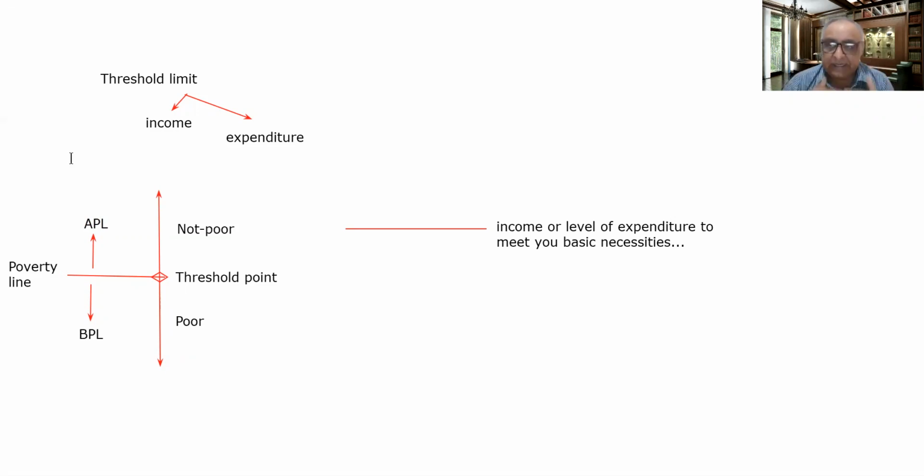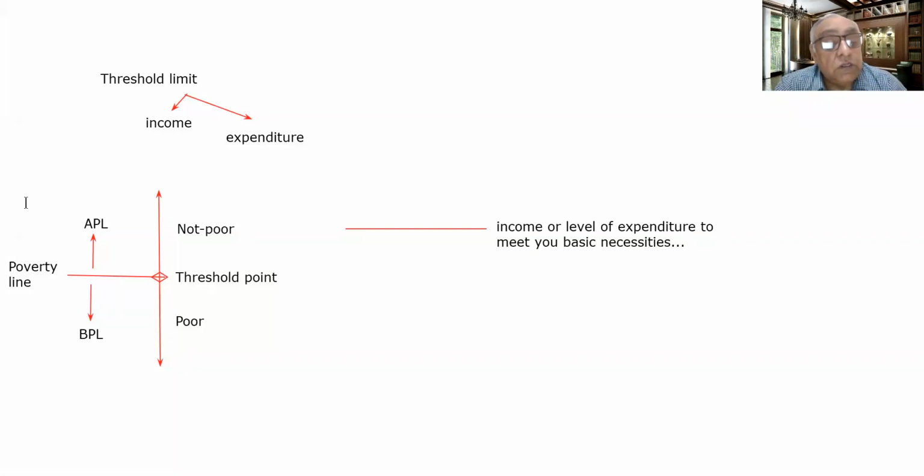BPL tells us what percentage of population is living in such a condition that they are not able to fulfill even their basic necessities of life, and what percentage of population is able to meet their basic necessities of life. So this is the poverty line basically.